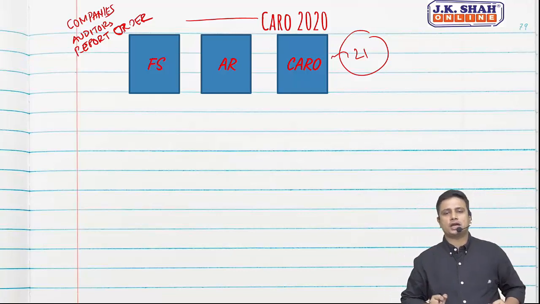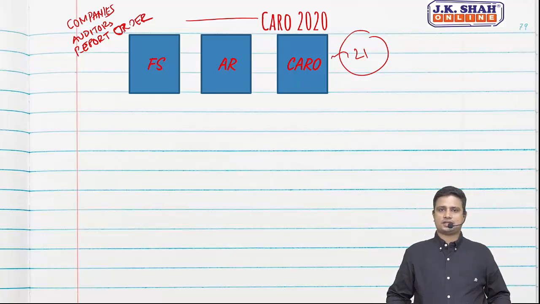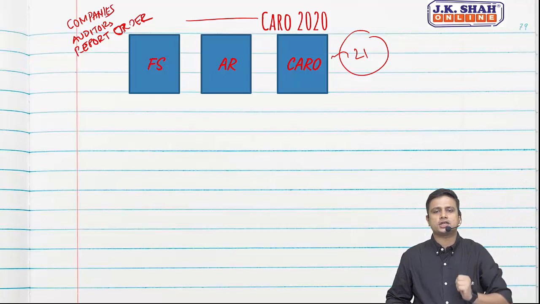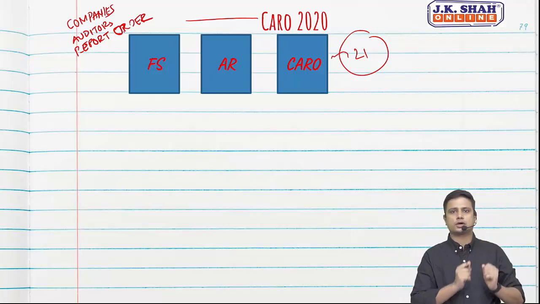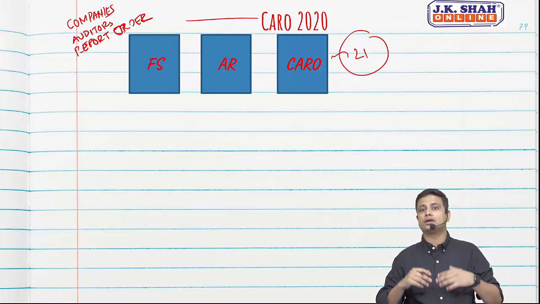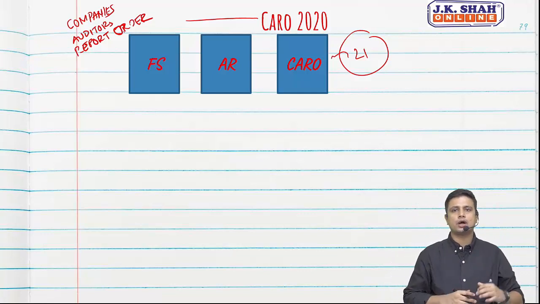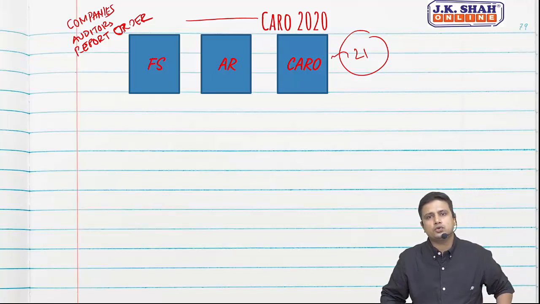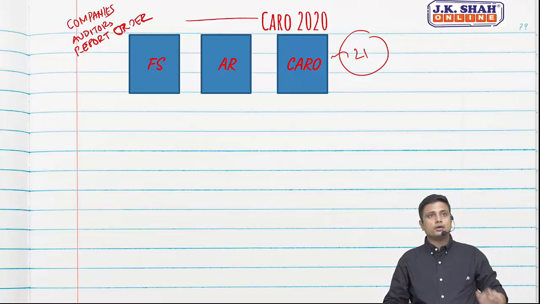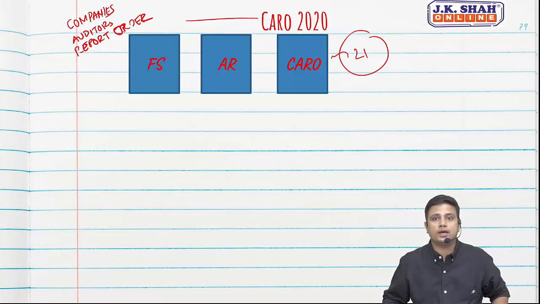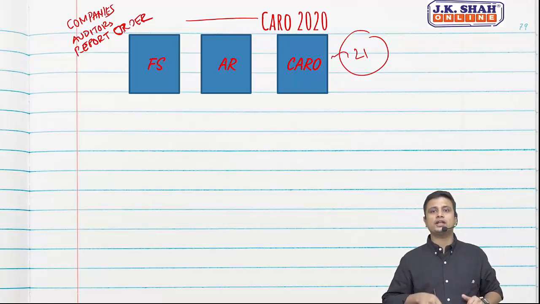The financial statement will talk about fixed assets. Users of the financial statement will be able to see the gross block, additions during the year, the depreciation, the net block. But if the user is keen to know, auditor, have you conducted physical verification? Is it specified in the audit report?